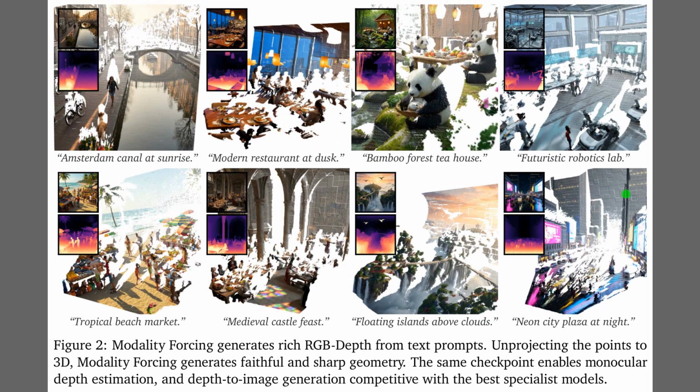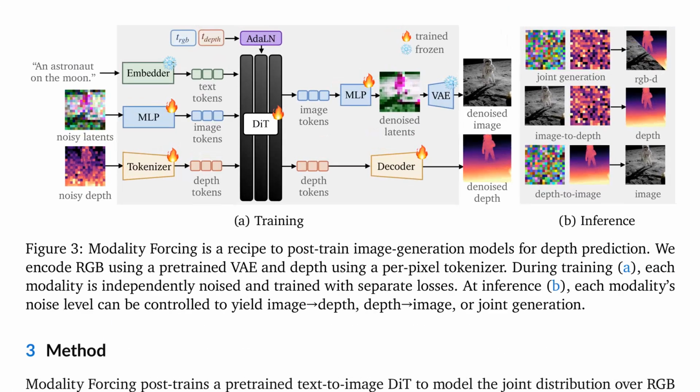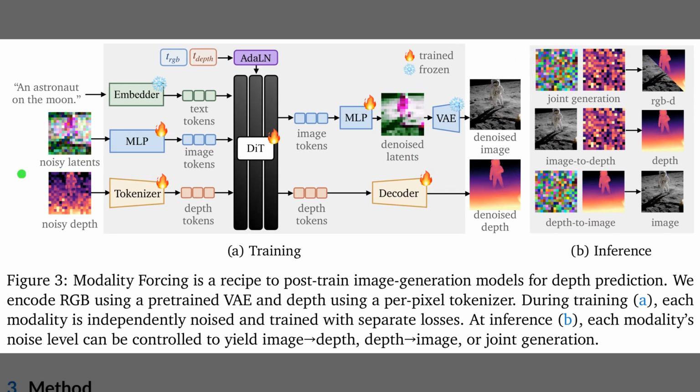Alright, Figure 2 highlights these generation capabilities visually. The panels present diverse scenes like an Amsterdam canal or a modern restaurant, with each showing the generated color and depth insets alongside a larger three-dimensional point cloud. These point clouds are created by unprojecting, which means taking the flat two-dimensional pixels and placing them into three-dimensional space using their depth values. Figure 3 diagrams the training and inference pipeline behind modality forcing.